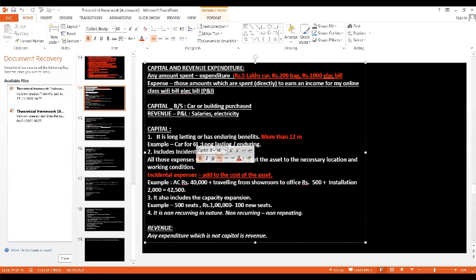Next, incidental expenses are added to the cost of the asset. That is very, very important. We studied what incidental expenses are: that is 500 rupees plus 2000 rupees in our example. It is added to the cost of the asset. What is the cost of the asset in our example? 40,000 rupees is the cost of the air conditioner, correct? Very good. So the incidental expenses are added to the cost of the asset. Both these points are very important.